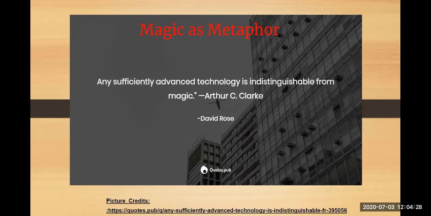Okay. So there is one researcher who has come up with some quoted lines, Arthur C. Clarke. He says that any sufficiently advanced technology is indistinguishable from magic. So any advanced technology is just like magic, because it is doing so many things for you without you telling it to do, without your intervention, and it is managing also. It is not just doing, it is making things very easy for us. Any technology which is very much advanced is just like magic for us. So that is your magic as metaphor.